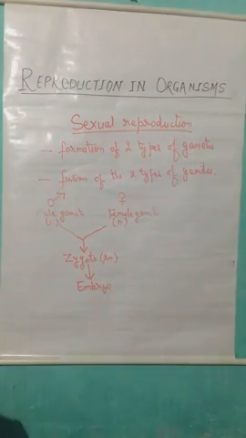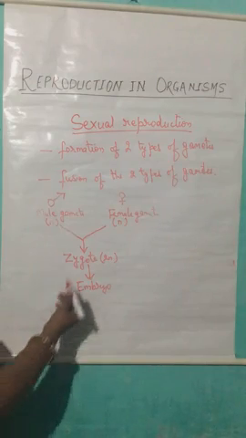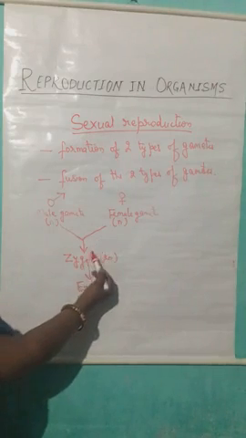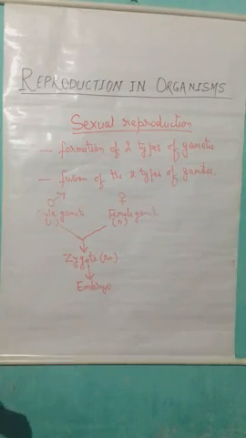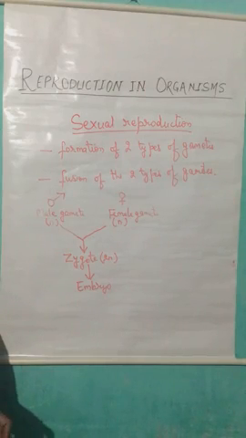And the process of the formation of the embryo from the zygote is known as embryogenesis. How will this event take place? First of all, we know that after the process of fertilization, the formation of the zygote takes place, which is diploid in nature, and after the formation of the zygote, the cell undergoes mitotic division and leads to the formation of the cluster of cells known as morula.